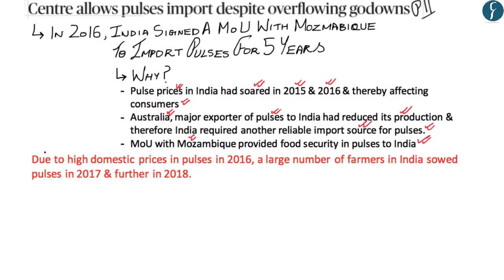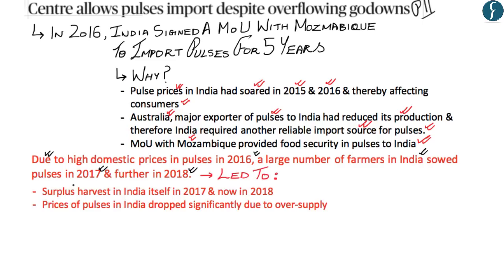But however, due to the high domestic prices of pulses in 2016, a large number of farmers in India sowed pulses in 2017 and further in 2018 on the basis of achieving the high domestic prices that existed for pulses in 2016. However, this led to a surplus harvest of pulses in India, both in the year of 2017 and there would again be a surplus harvest later this year. And because of this surplus harvest, there was an oversupply of pulses in the Indian market, wherein this oversupply led to a significant drop in the prices of pulses in India.